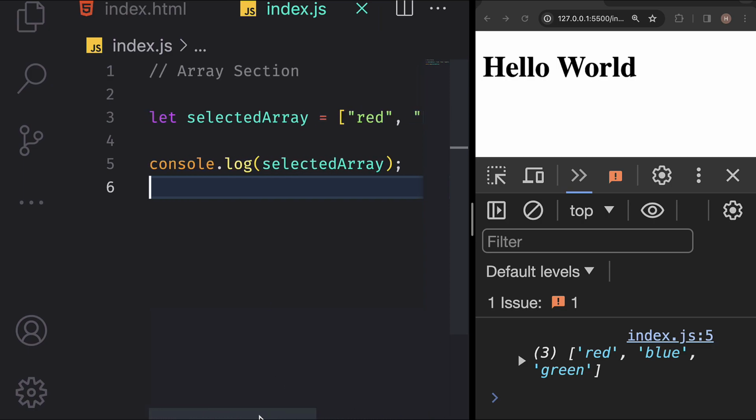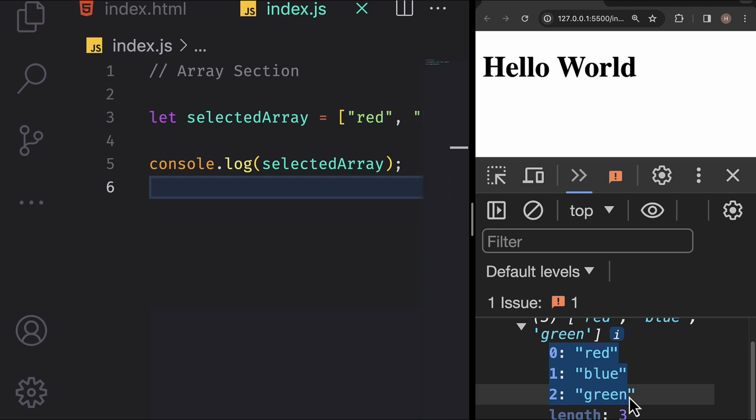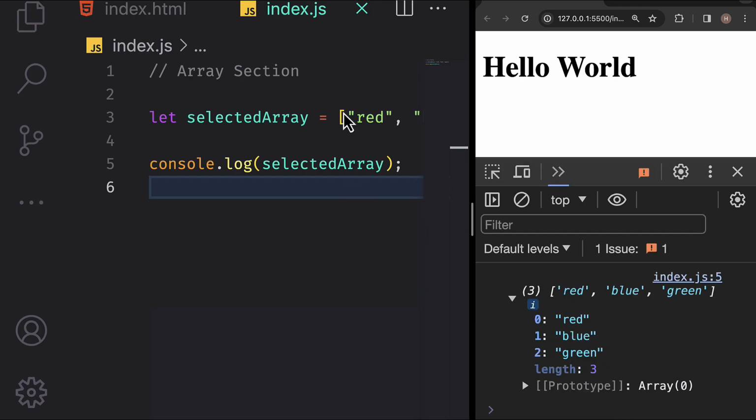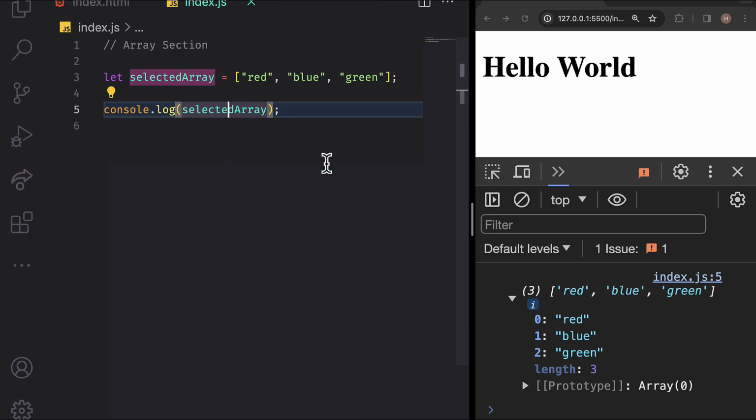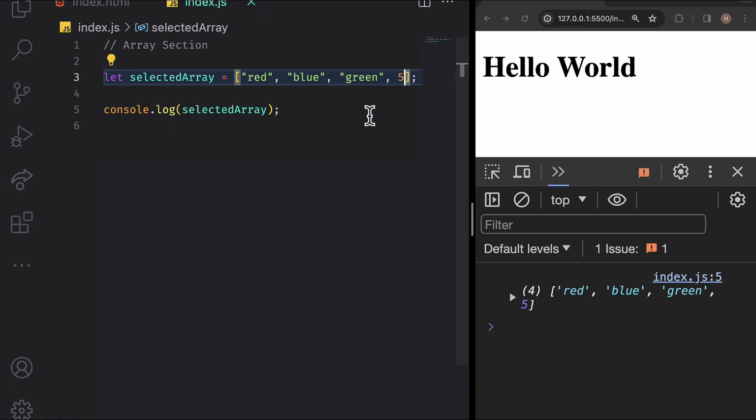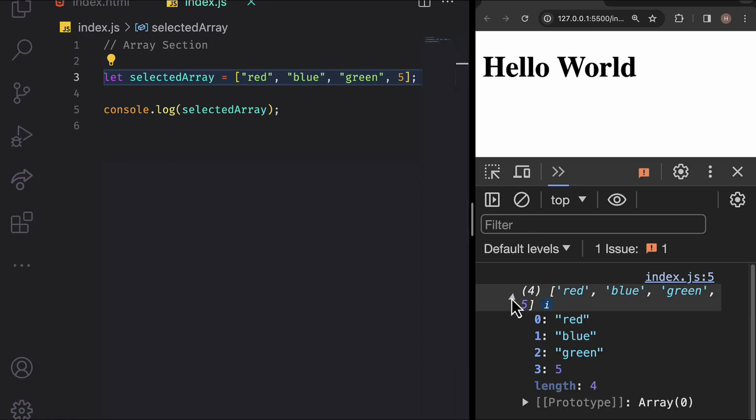Unlike some languages where every item in an array must have the same type, in JavaScript we can have different types in an array. Let's make the last element a number. Now we have a mix of strings and number in the array. Technically, an array is an object in JavaScript, like the person object we explored earlier. It has properties accessible via dot notation. Checking the type of selectedColors on the console shows it's an object.